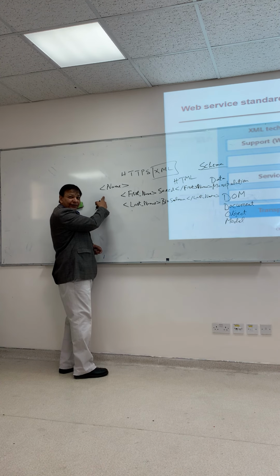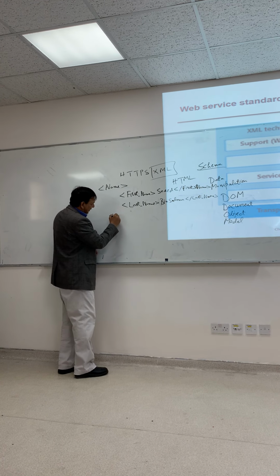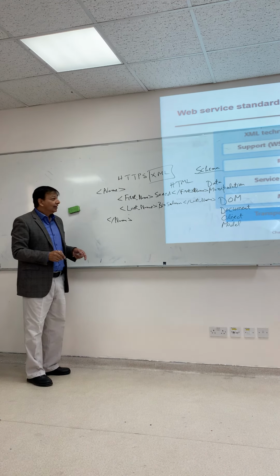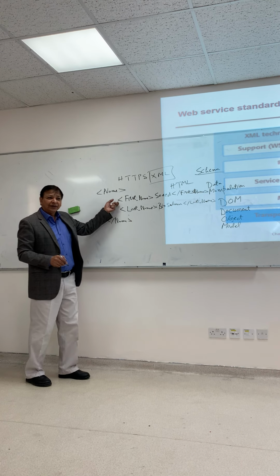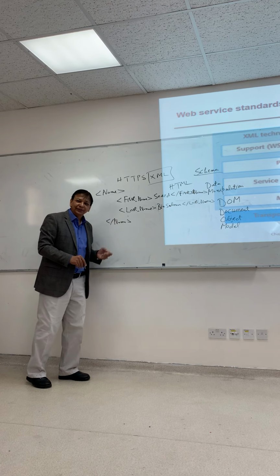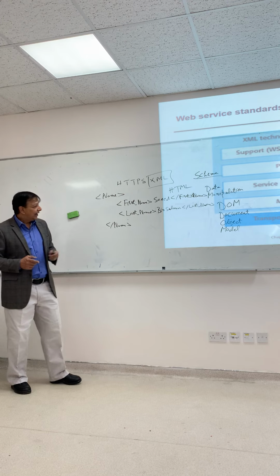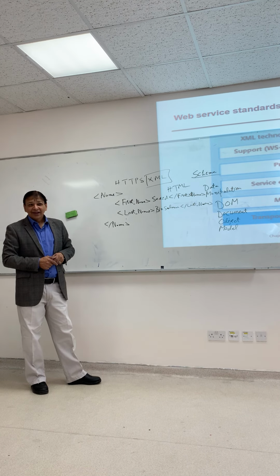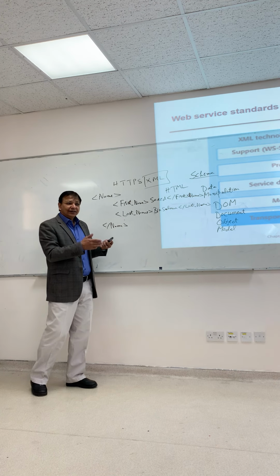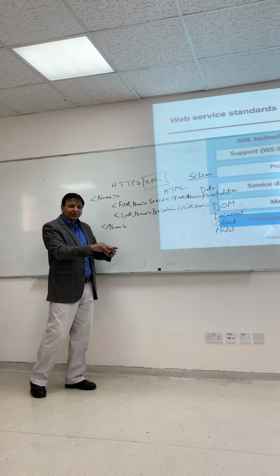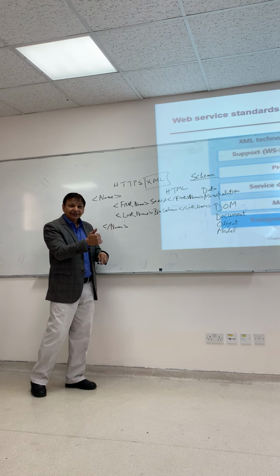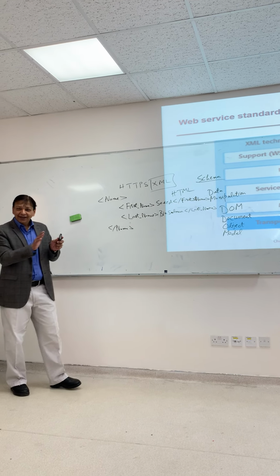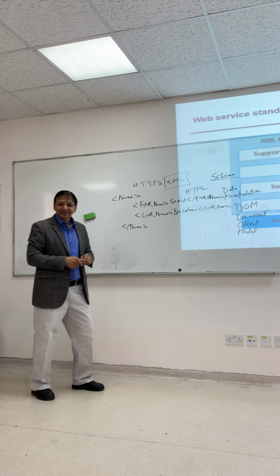So I open name first and close it last. We have the parent, first child, second child, and close the parent, and we have the data, Said bin Salman. Now I can insert at runtime, delete, edit, and retrieve like a database.